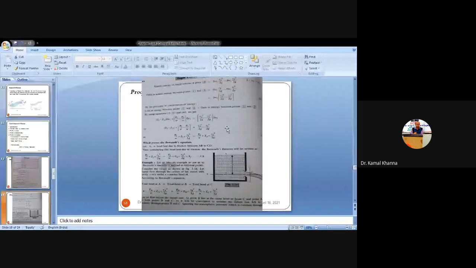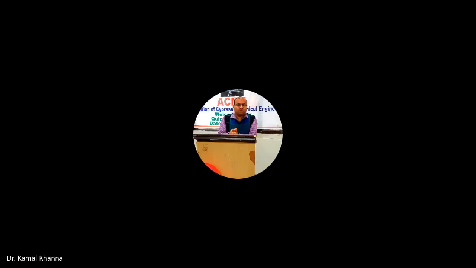That is the entry point and the exit point. So whenever you equate, it becomes (Z1 minus Z2) into delta W1 plus (P1 by W minus P2 by W) into delta W1 is equal to (V2 square by 2G minus V1 square by 2G) into delta W1. You can zoom your mobile also to see the screen clearly.